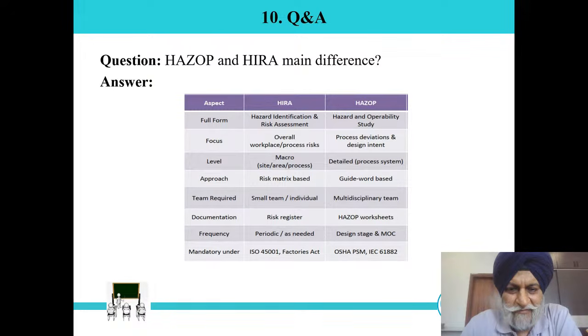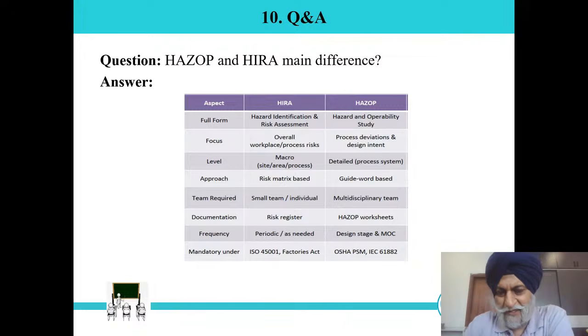In HIRA, we may require a small team, or an individual can also do it. But in HAZOP, we need a multidisciplinary team, all are involved. In case of HIRA, operation engineers and maintenance engineers can sit together and do the HIRA. But for HAZOP, we need operation, process, quality, mechanical, electrical, project team, commissioning engineer, plant engineer, and safety engineers at minimum.